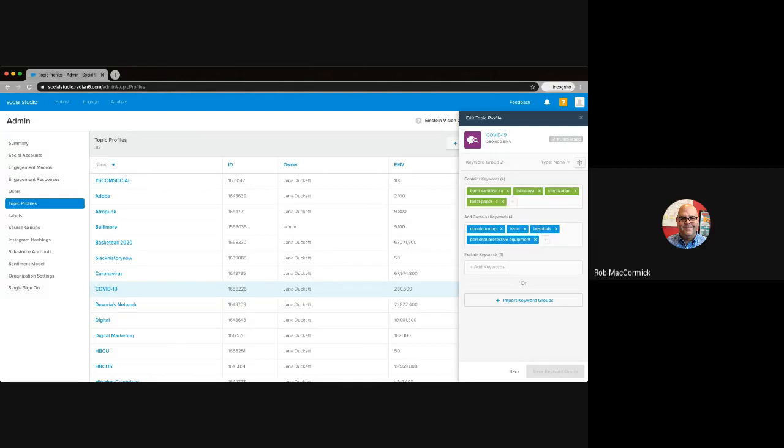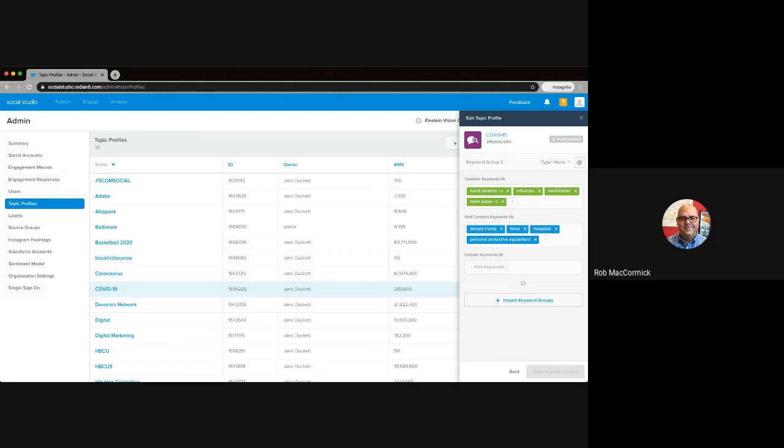Similar if we look at the second keyword group, you can see that we're looking for hand sanitizer, influenza, sterilization, toilet paper, also containing Donald Trump, FEMA, hospitals, and personal protective equipment.